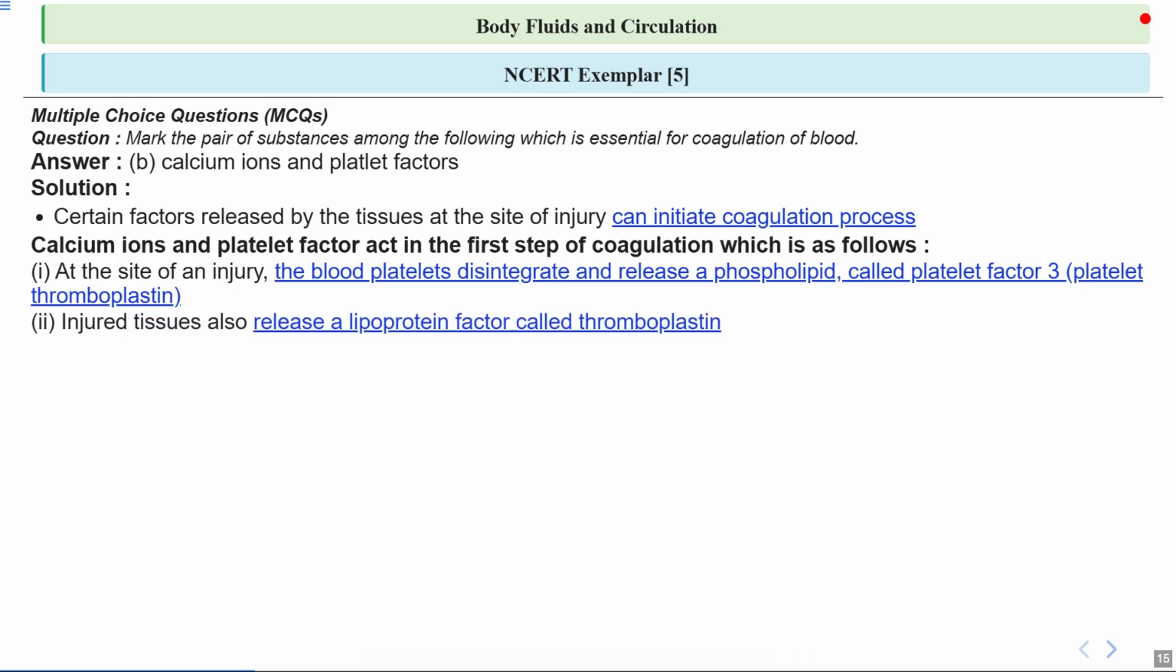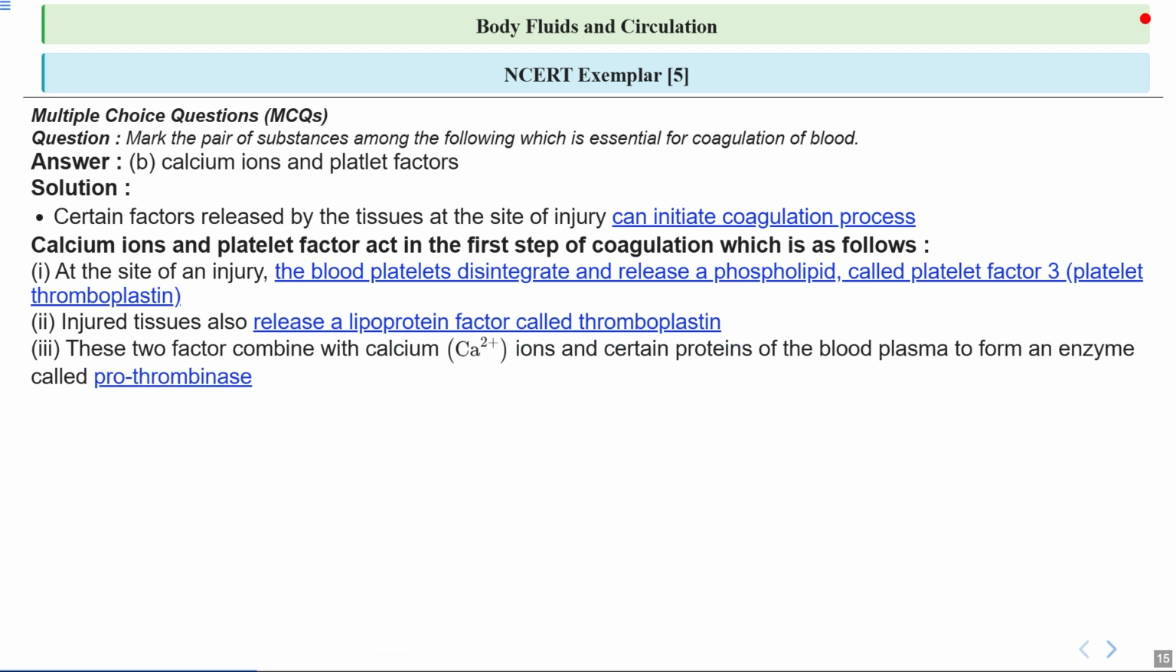So at the same time, the injured tissues themselves release another important substance, which is called thromboplastin. We have already talked about this, which is a type of lipoprotein. So both the platelets and the damaged tissue are sending out signals and materials to help form the clot. So these two factors, that is platelet factor and tissue thromboplastin, then combine with calcium ions and certain proteins in the blood plasma together to form an enzyme called prothrombokinase.